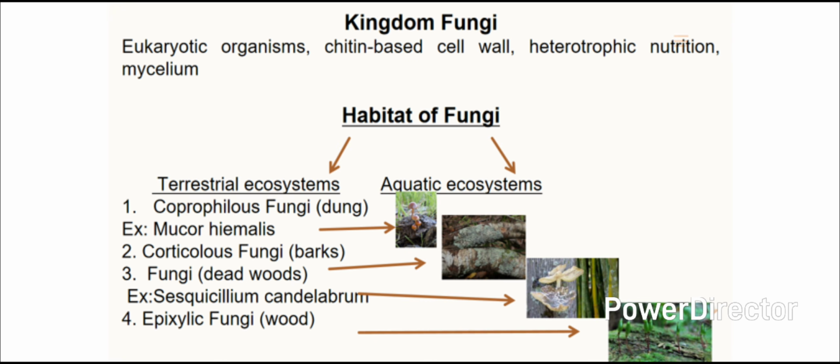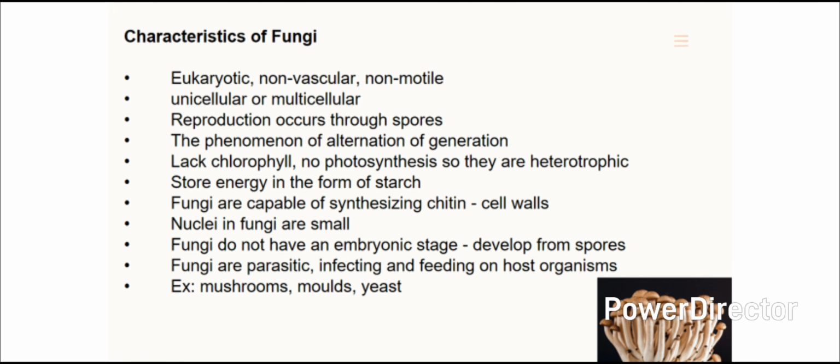Corticolous fungi. The fungi grow on barks of the trees. Lignicolous fungi. The fungi grow on dead and decaying woods. Example, Sesquipsilium candelabrum. The fungi grow on wood. Example, epixylic fungi.